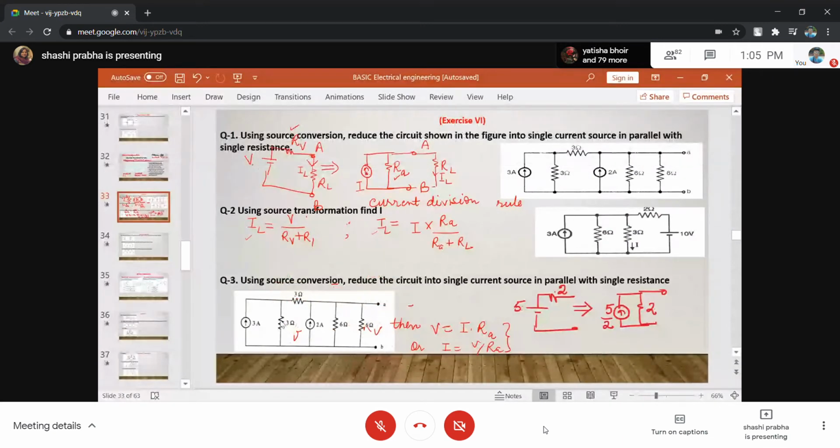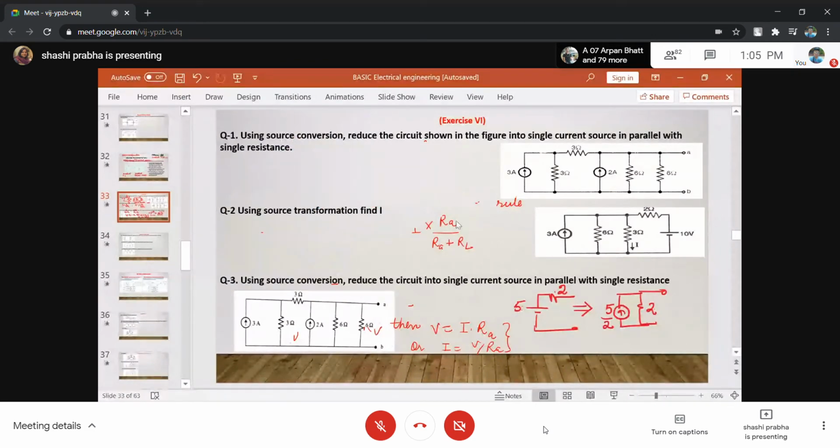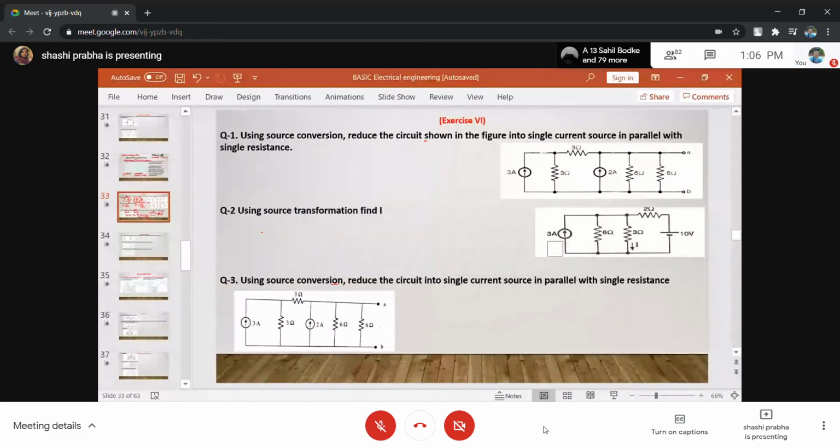So now let us see this exercise. Please note down the exercise. भेजा है ना मैंने पूरे नोट्स, पूरा पीपीटी भी भेजे हैं. So you can note down your exercise from there. I'll just tell you.